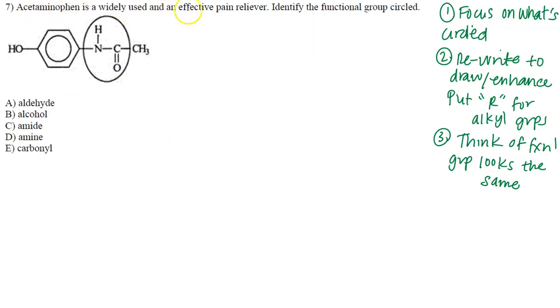All right, and we are back with number 7. Acetaminophen is a widely used and an effective pain reliever. Great. Extra information I don't need. Identify the functional group circled. So what are we going to do? Focus on what's circled. Rewrite or draw it to enhance. Put R groups on any substituents to make it easier to draw. And then think of functional groups that look the same.